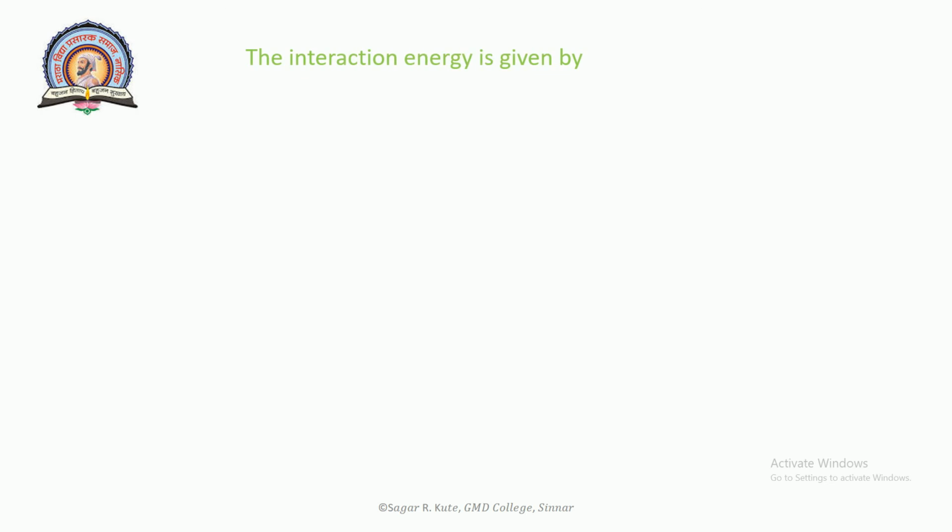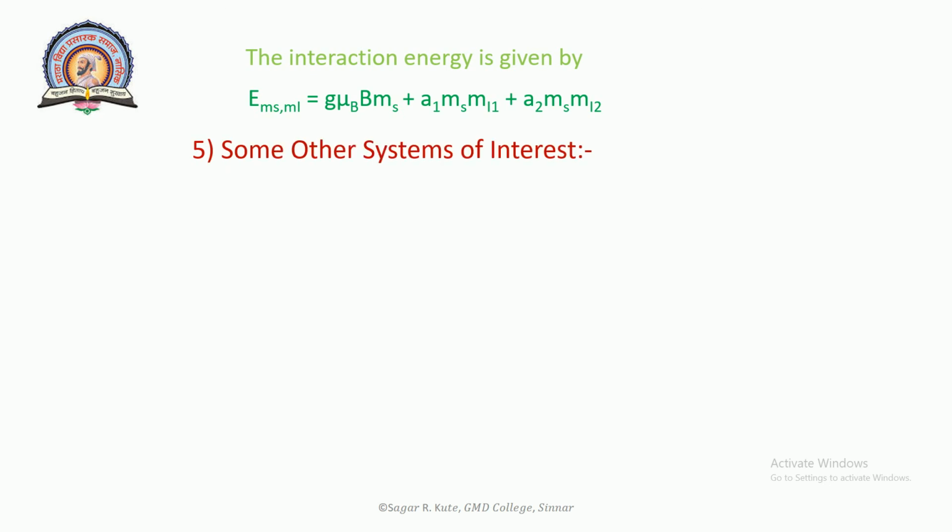The interaction energy is given by E(Ms, Mi) = g μB B Ms + A1 Ms Mi1 + A2 Ms Mi2. Fifth will be some other systems of interest. A commonly observed type of system is one in which the unpaired electron interacts with three equivalent protons. The spin arrangements and degeneracy of the states are shown in the table below.